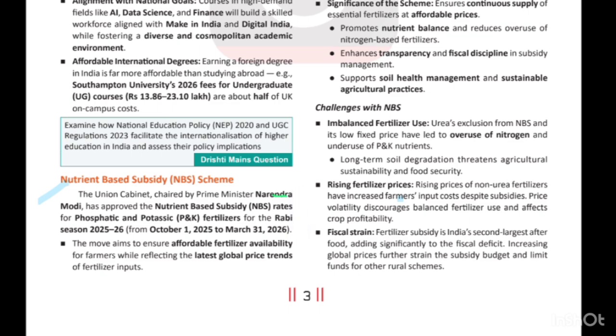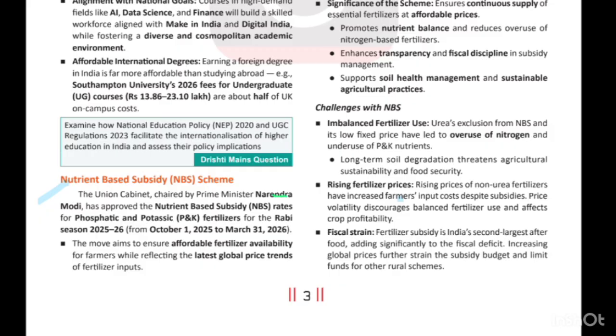First of all, we have to understand what the nutrient-based subsidy scheme is, what the provisions under it are, what the challenges are, what the implications of nutrient-based subsidy schemes are, and what can be the way to address these challenges, right?